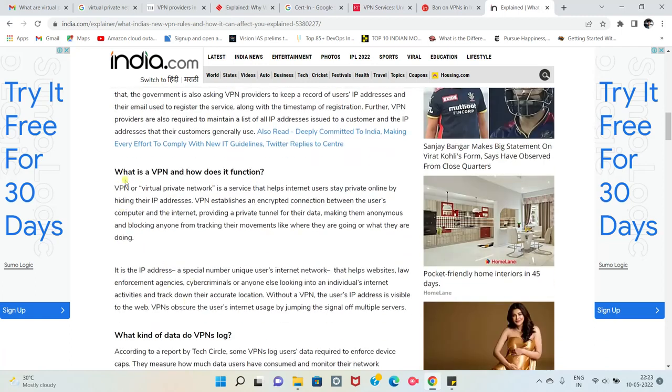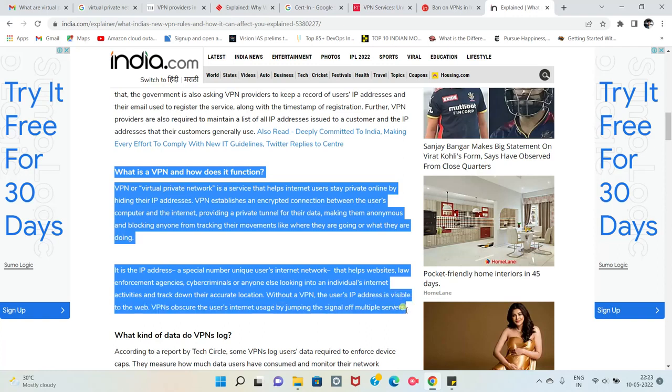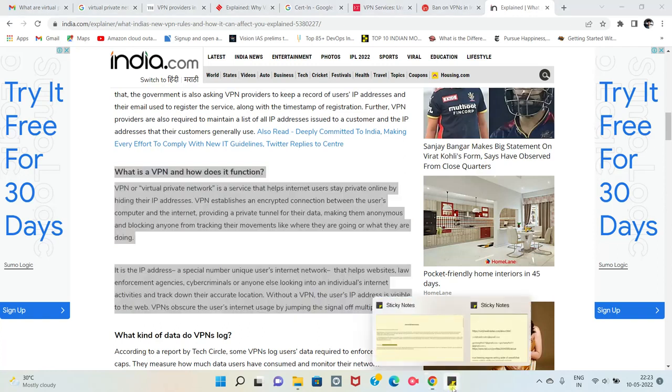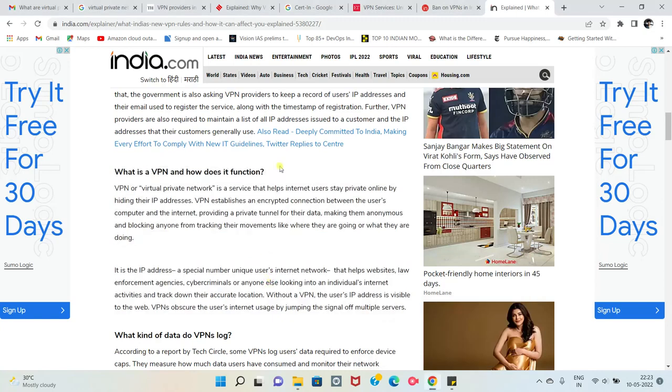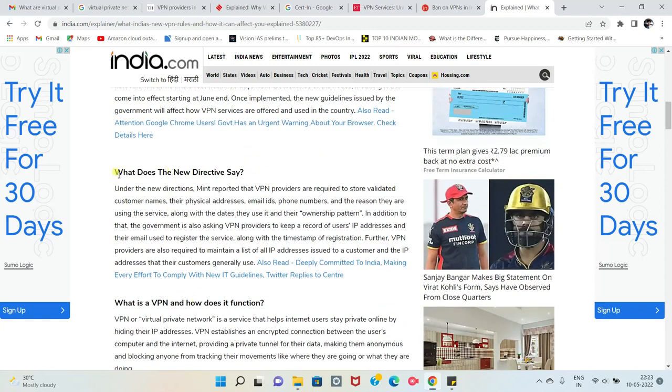Here, the first thing I need to understand is what VPN is. See here, they also mention what VPN is and how it functions. You'll understand the issue here. You can take this information and copy it into your notepad, because later on you have to revise it. You don't have to go search for it later. After 2 months, when you find the same news, chances are very high that you'll forget it. But when you have notes, you can recall it later on.